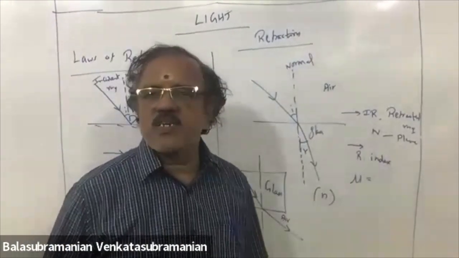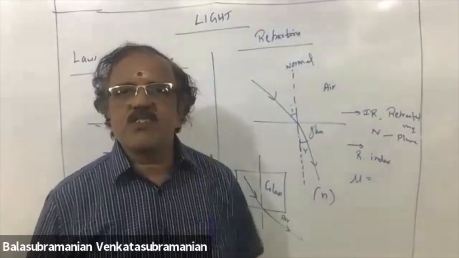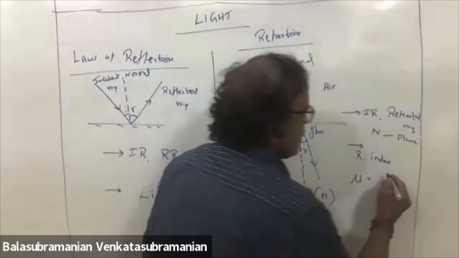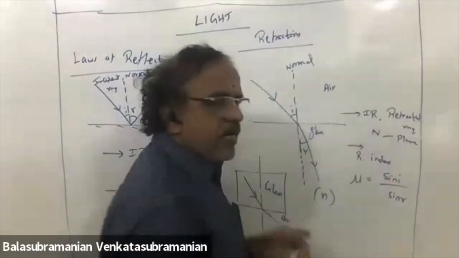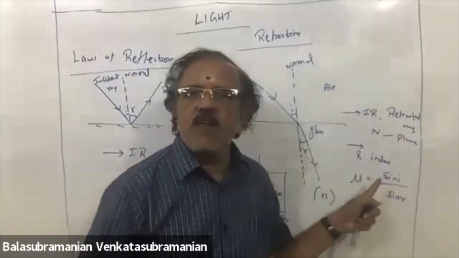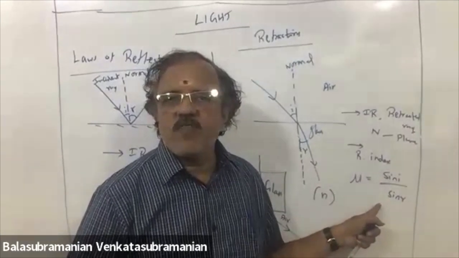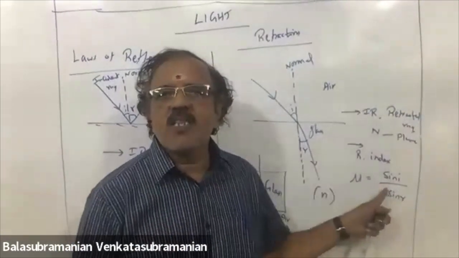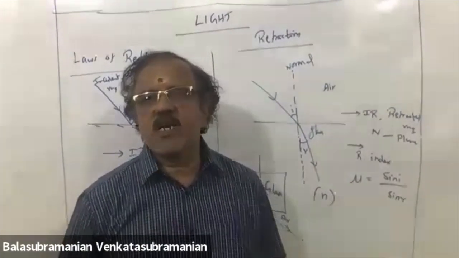Sin i by sin r. The ratio of sine of angle of incidence to the sine of angle of refraction is a constant and is called the refractive index of the medium. This is the second law.